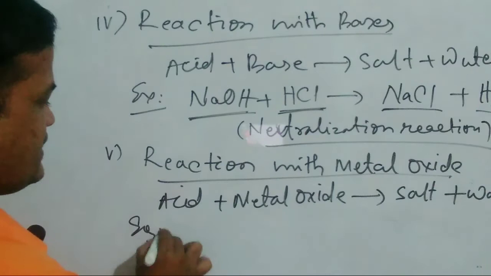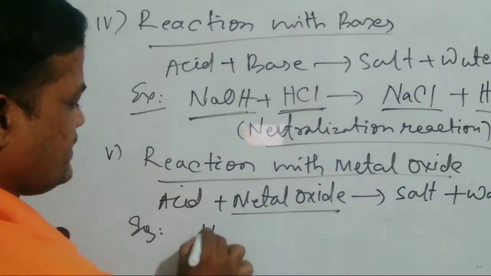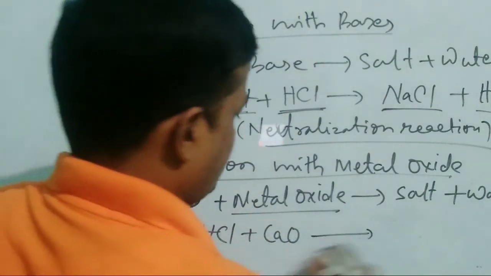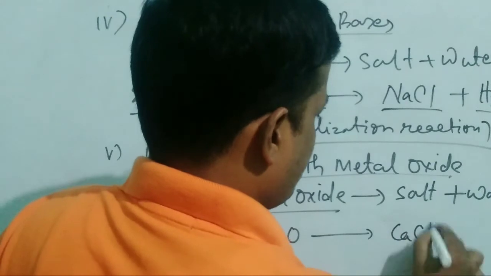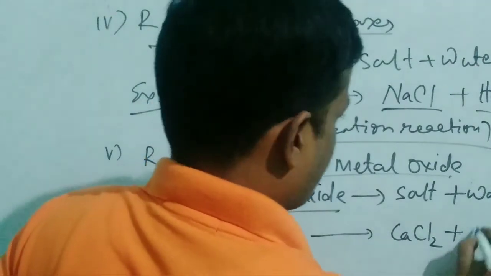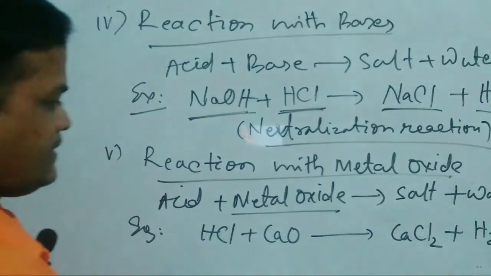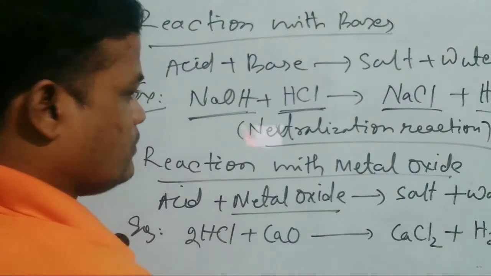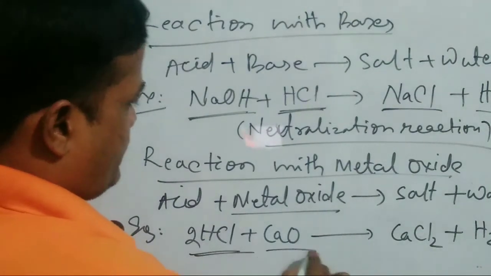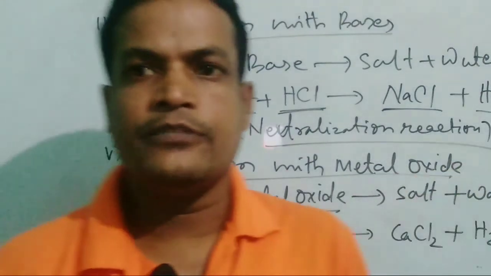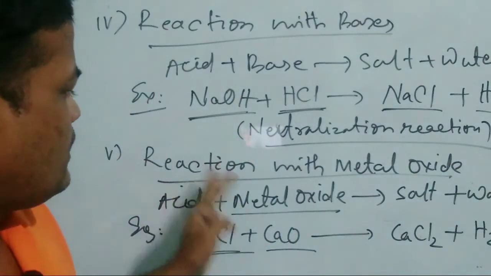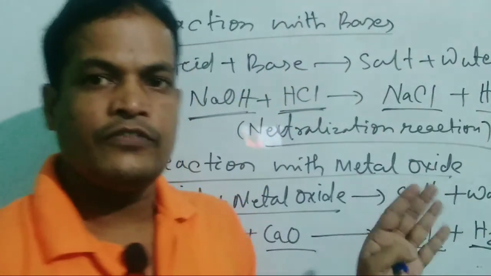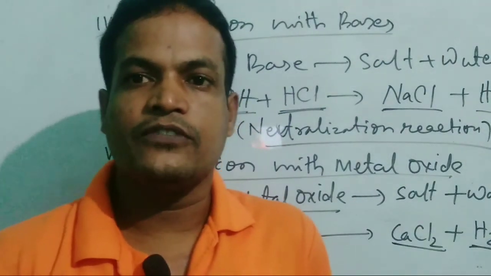As an example, we can say when HCl reacts with calcium oxide, it gives rise to calcium chloride plus water. Let us balance it. Cl to 2, calcium chloride, H2O, now balanced. So metal oxides react with acids producing what? Calcium chloride, a metallic salt, plus water. So these are the different types of reactions of acids, or the chemical properties of acids.